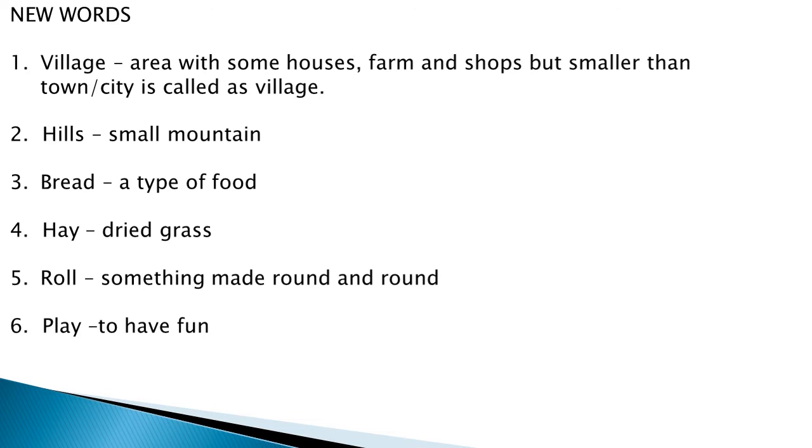Then roll, something made round and round, like rolling a coin, rolling a ball, something like that, which will roll on certain surface. Now the dog wanted to roll and play on the hill in the grass. So that GIF image also you will see in the coming slide. So roll means something made round and round.